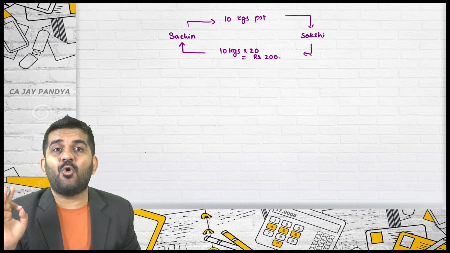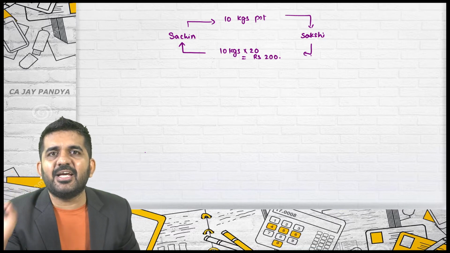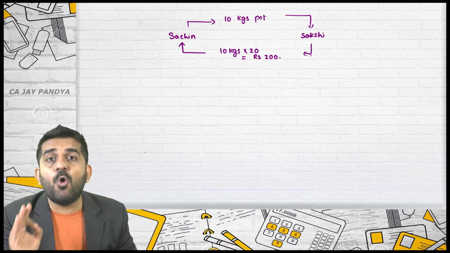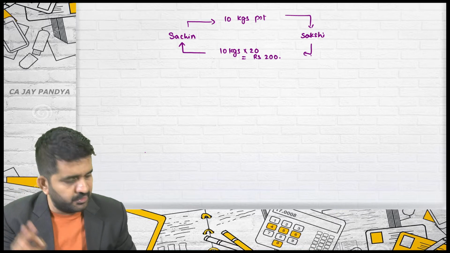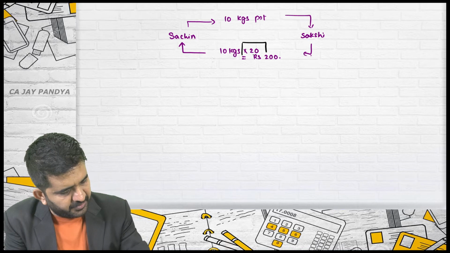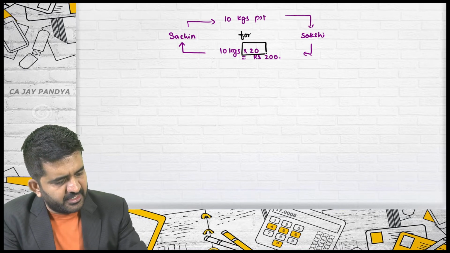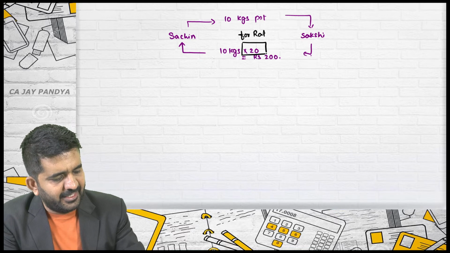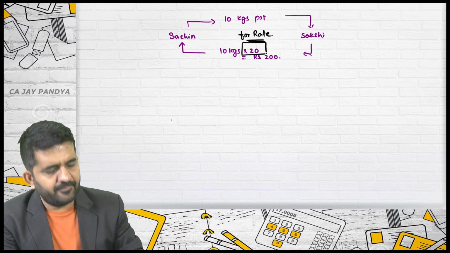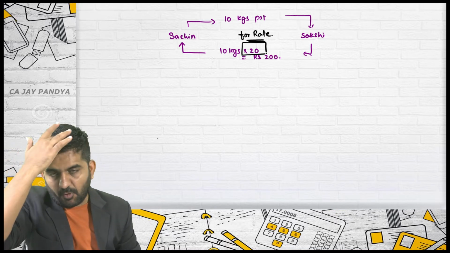What is the contract price of potatoes? This is technically also termed as the forward price of potatoes. What is the forward price of potatoes? It is rupees 20. This is also known as a forward rate. I have written FOR. FOR is forward.